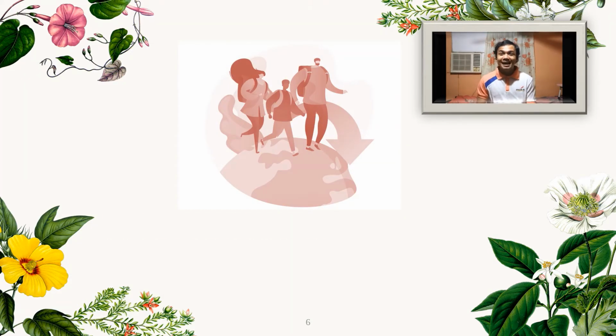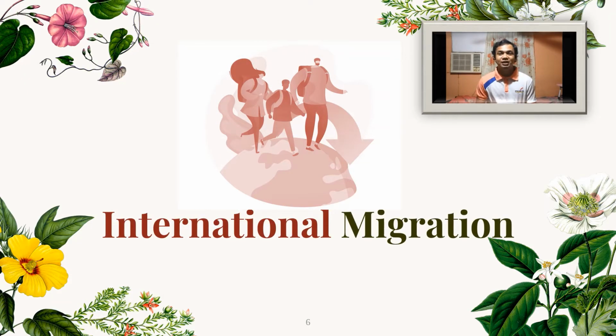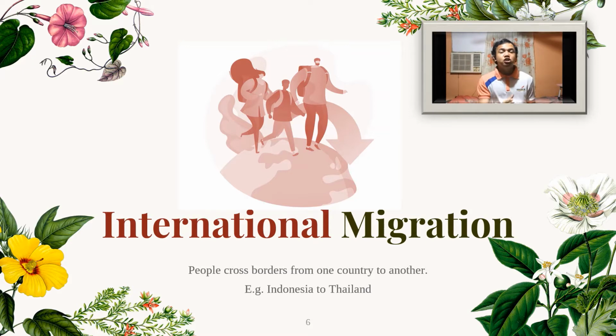Next up is the international migration. It refers to people crossing boundaries from one country to another. An example for that is if a person who lives in Indonesia transferred to Thailand. Both places that I have mentioned are two separate countries. Therefore, they are crossing boundaries, and we can consider them as an international migration.